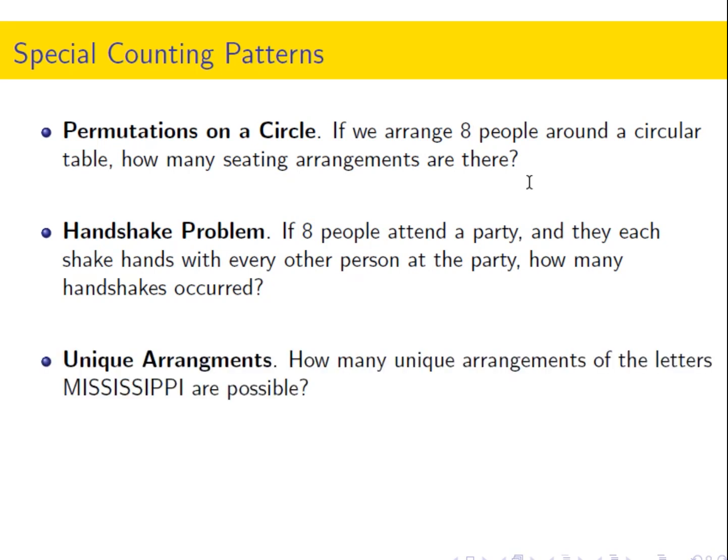Unique arrangements. How many unique arrangements of the letters Mississippi are possible? We've solved something like this, but when we did, all the letters were different. If we had an 11-letter word, all the letters of which were different, this would just be 11 factorial. But what is it when some of the letters, or many of the letters, repeat? And then multinomial coefficients. This will be an optional section, so no questions on tests or quizzes will include multinomial coefficients, but they do connect some of the important information in the course.